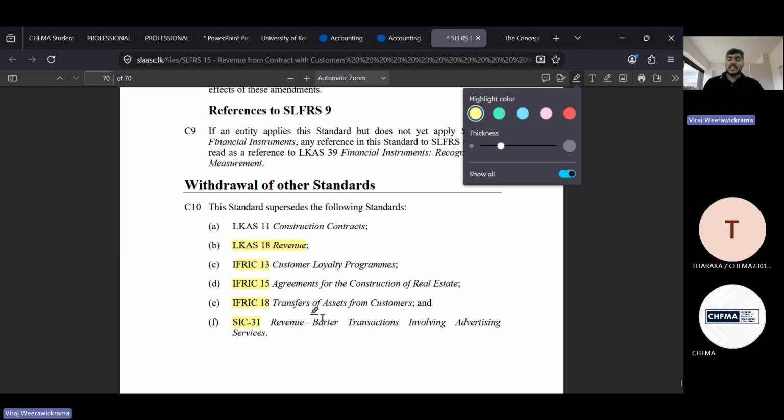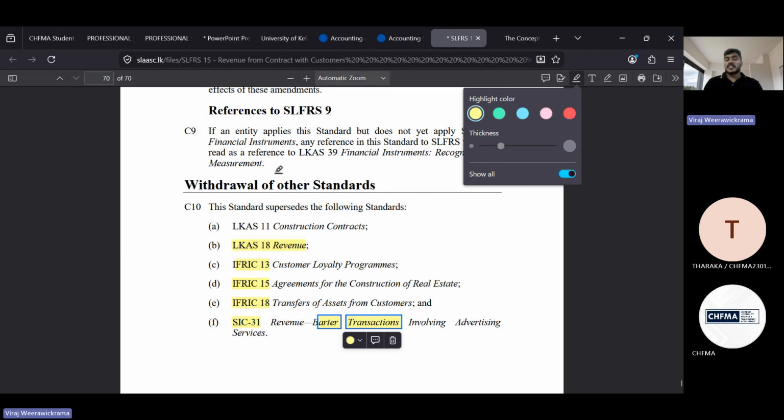Now, rather than exchanging money, when you are doing a transaction, let's say you are not giving money, you exchange something for your goods. That is simply a barter transaction. There was no guidance in the previous accounting standard under LKAS 18.